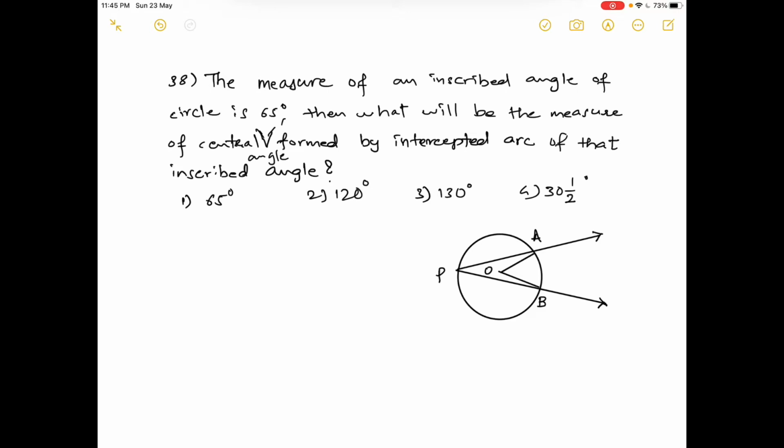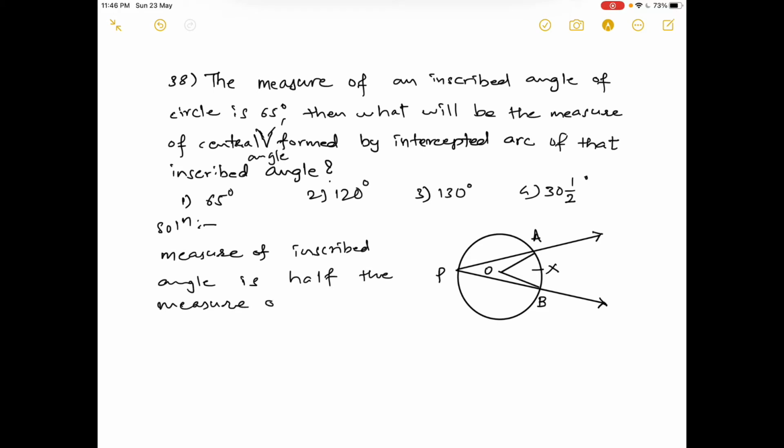Okay, so we know the property that, suppose here we write X. We know that the measure of an inscribed angle is half the measure of the intercepted arc.